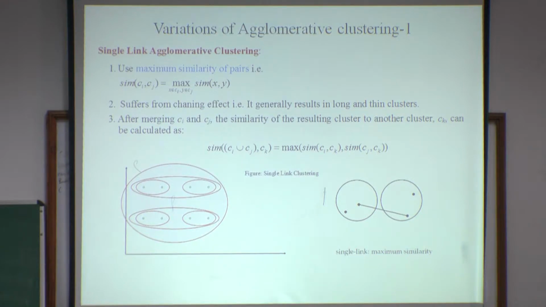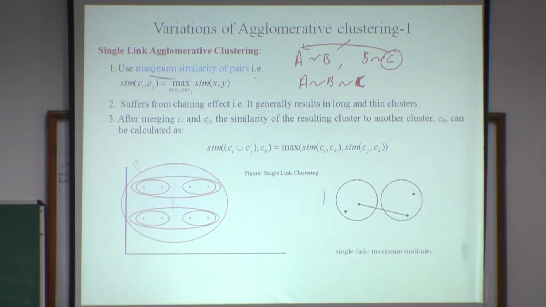Suppose A is similar to B, and after that we calculated B is similar to C. Then the single link clustering algorithm will consider that A is similar to B is similar to C, but there may be some chance that C may not be similar to A. But in reality this is the trend behind the single link agglomerative clustering algorithm.